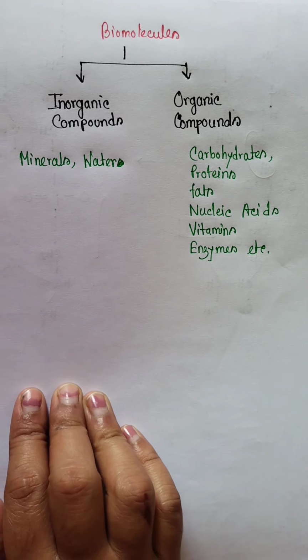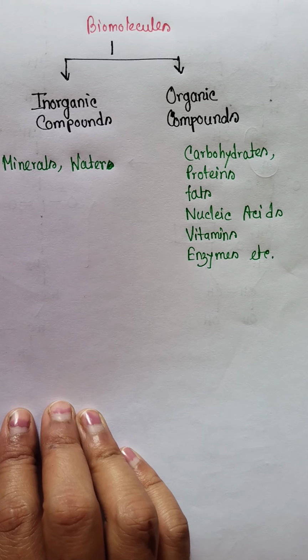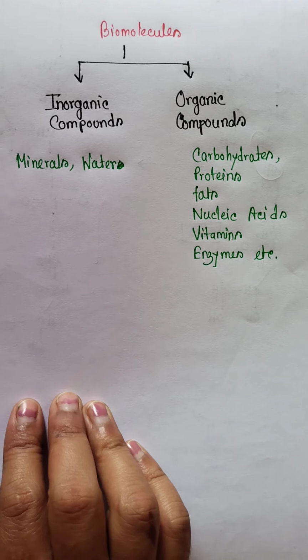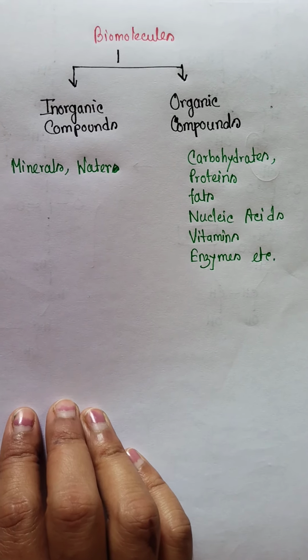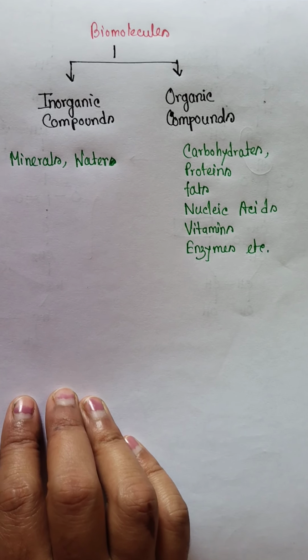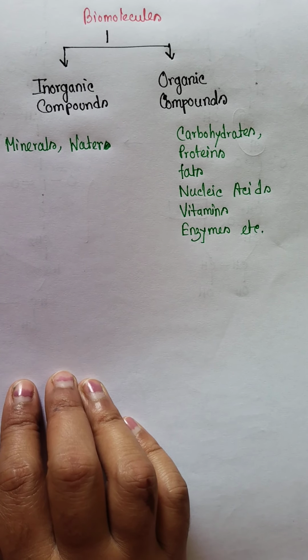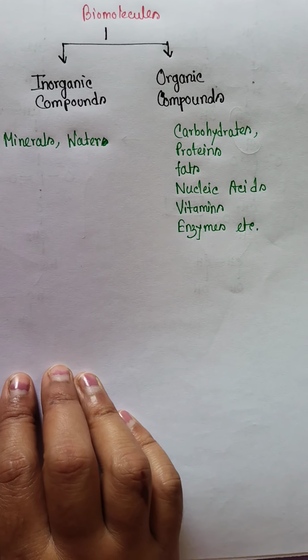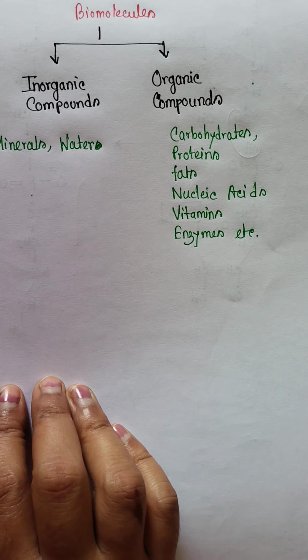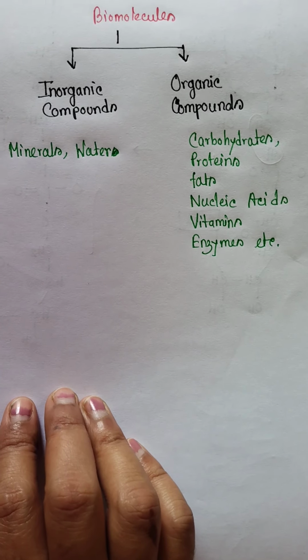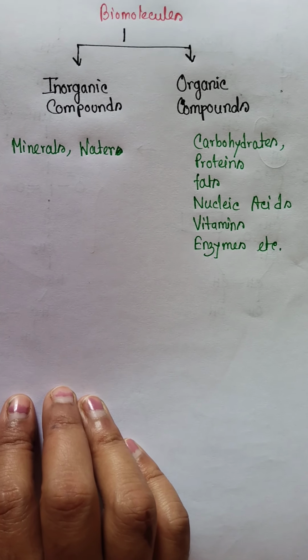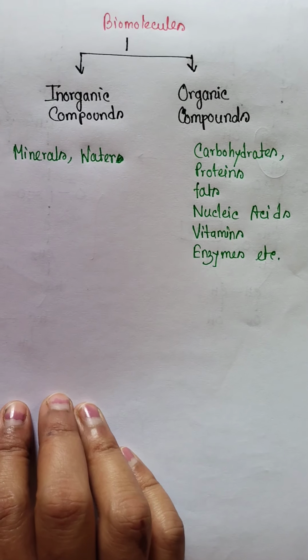Students, we all have learned that biomolecules can be divided into two types, micro biomolecules and macro biomolecules, and these can be of either monomer or polymer form. But these biomolecules can also be divided on the basis of their chemical nature into inorganic and organic parts.